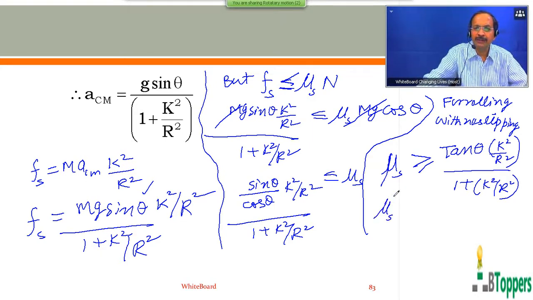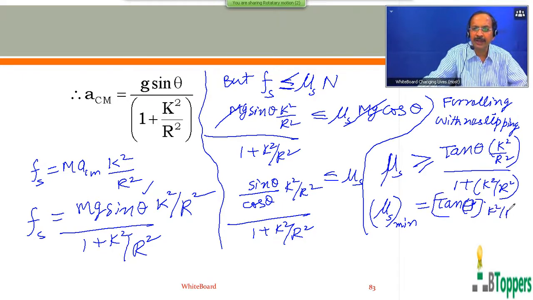So the minimum value of the coefficient of static friction between the rolling object and the inclined plane, needed so that the object can roll down the inclined plane without slipping, is equal to tan theta into k square by r square divided by 1 plus k square by r square.